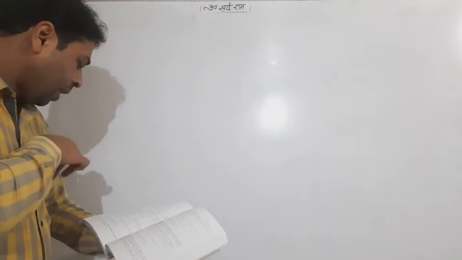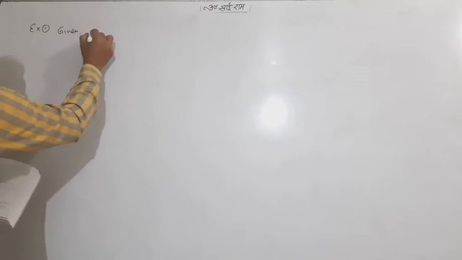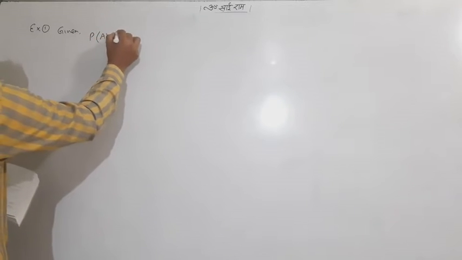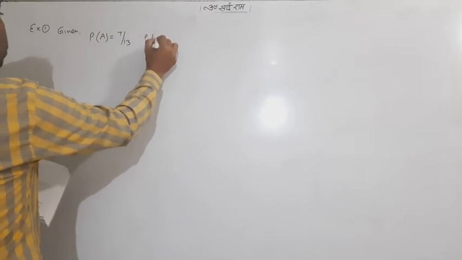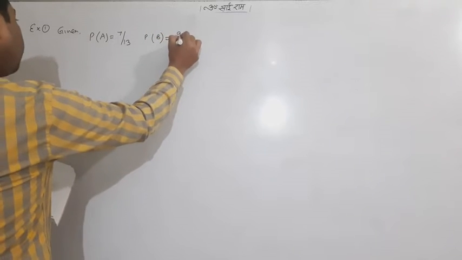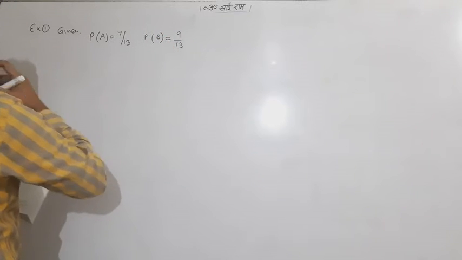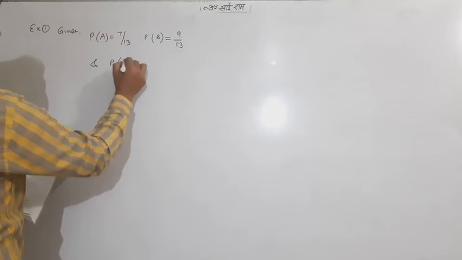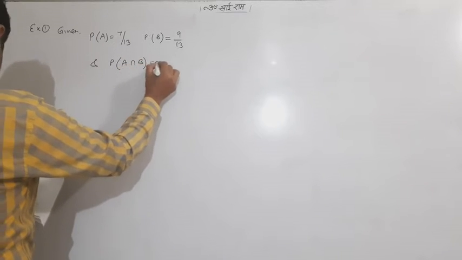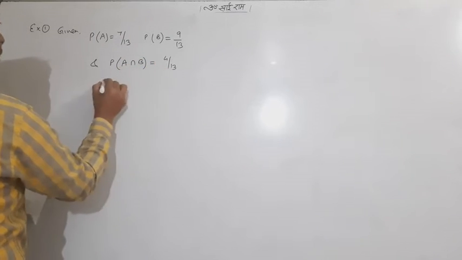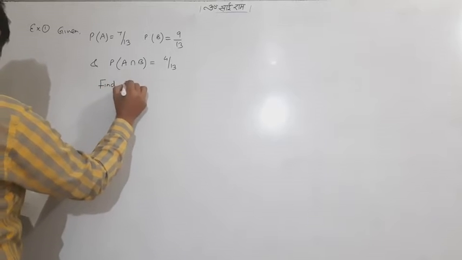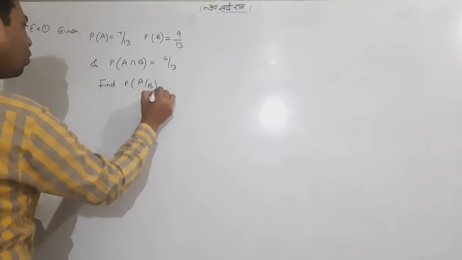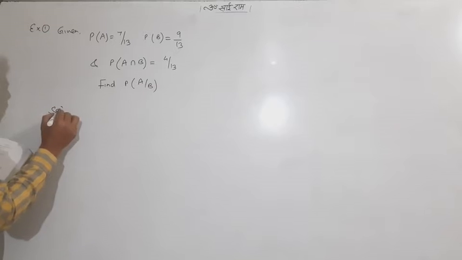P of A is 7 by 13, P of B is 9 by 13, and P of A intersection B is 4 by 13. Find P of A given B. The question is already made, we don't have to do the hard work.